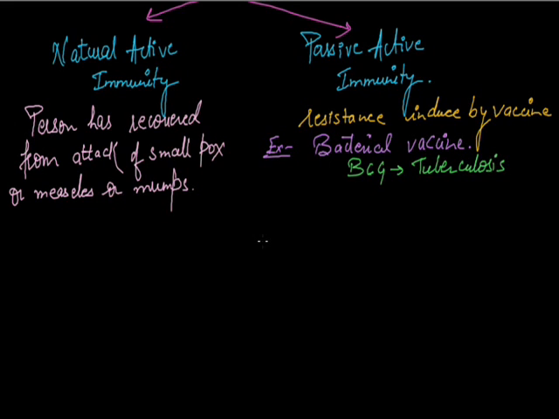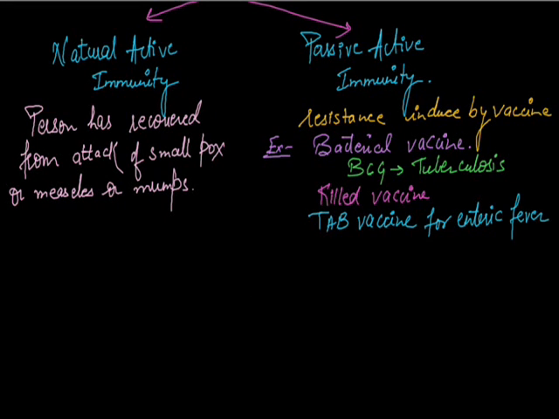Next, we can discuss killed vaccine, the TAB vaccine for enteric fever. Next is viral vaccine. In viral vaccine, there are two: live vaccine and killed vaccine. Live vaccine is also known as attenuated vaccine.